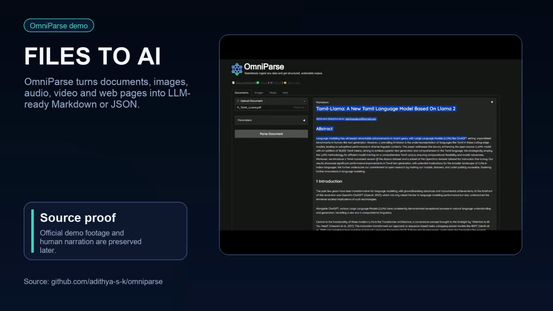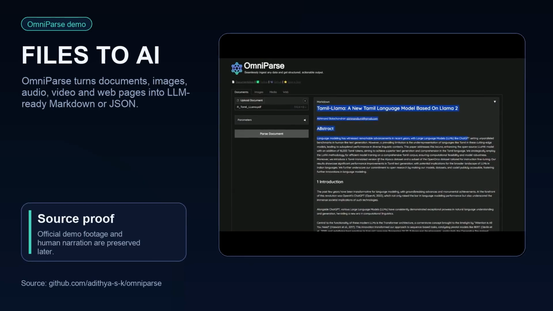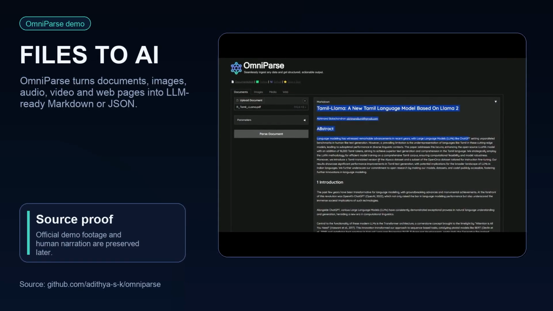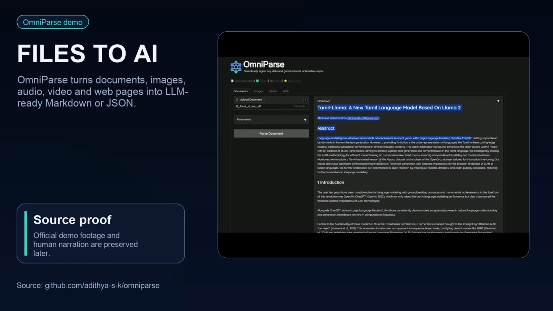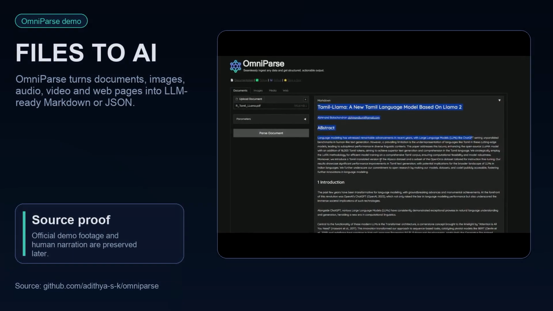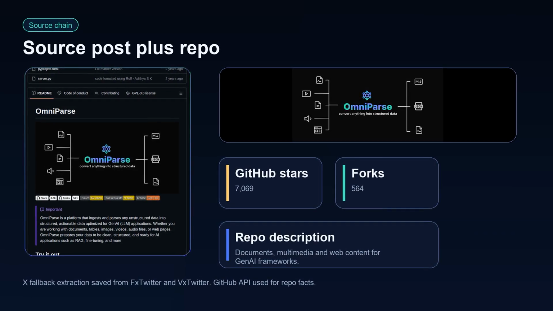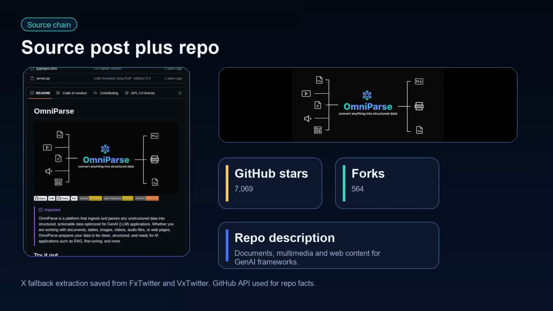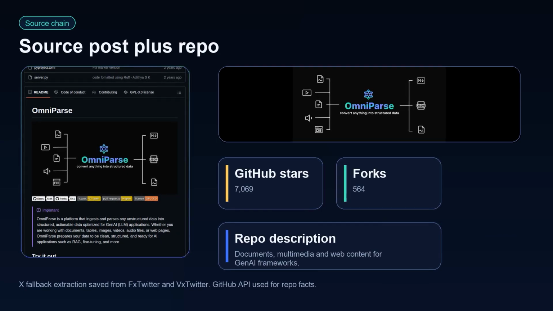OmniParse takes messy files, documents, images, audio, video, and web pages and turns them into LLM-ready Markdown or JSON. The proof is not a mockup. It comes from the official GitHub demo. The source is a Tom Door post pointing to the OmniParse repository. I verified the post through public X mirrors, then used GitHub and the project homepage for the actual product claims.